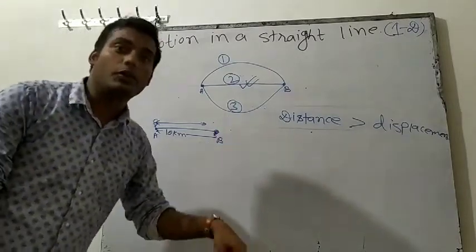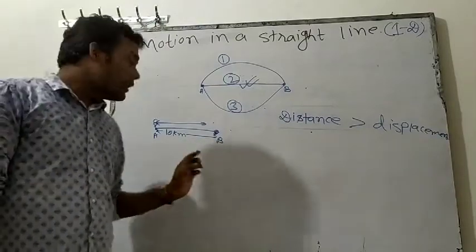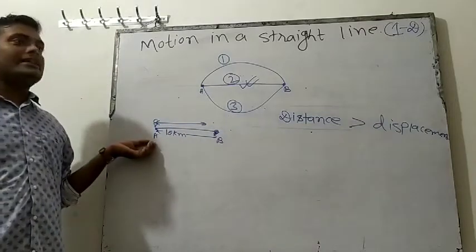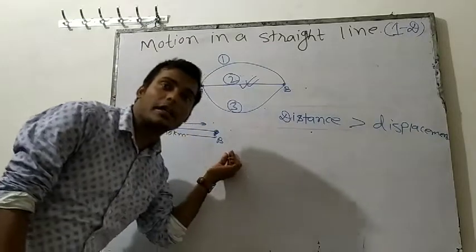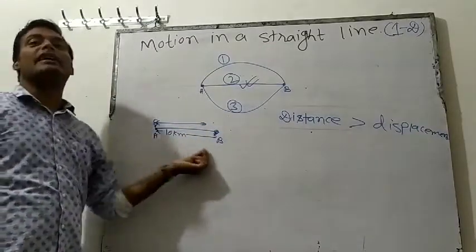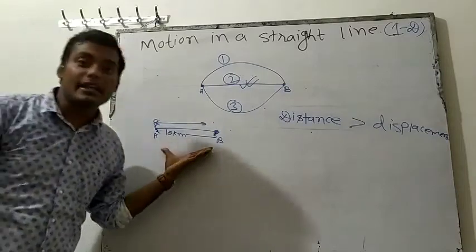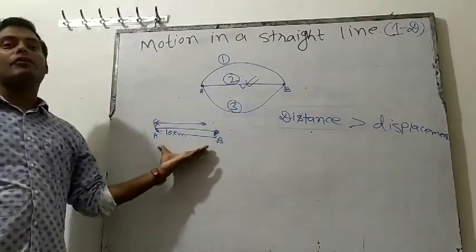Now if I ask you what will be displacement? What is the definition? Shortest distance between a starting point and final point. From where is Bahubali starting motion? From point A. Where is he finishing the motion? Point B. So point A is my starting point, point B is my final point. And what is the shortest distance? That will be a straight line. Shortest distance will always be a straight line, and that distance is equal to 10 km.